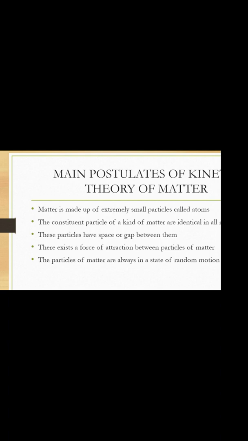Fifth one, particles of matter are always in a state of random motion. That means these particles of matter are always moving and they possess kinetic energy. The kinetic energy of these particles increases with an increase in temperature and decreases with a decrease in temperature. So these are the main 5 postulates of kinetic theory of matter.